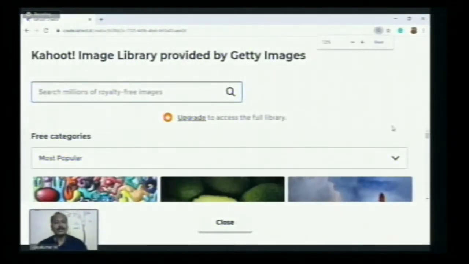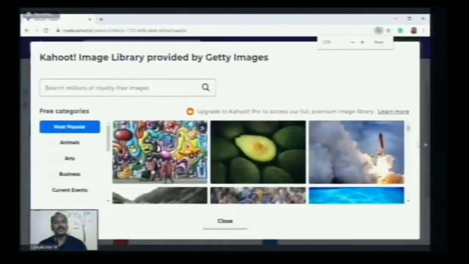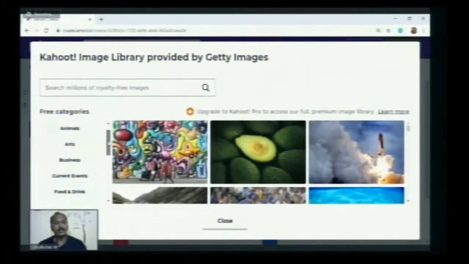Here you can see some images which are already available in the Kahoot platform. You can search, you can filter. If you need a particular image for your question, you can select from that. Or you can see some free categories, the most popular categories listed there. If you need animal images or arts, business, current events, you can select what is apt to your question. So it depends on that.